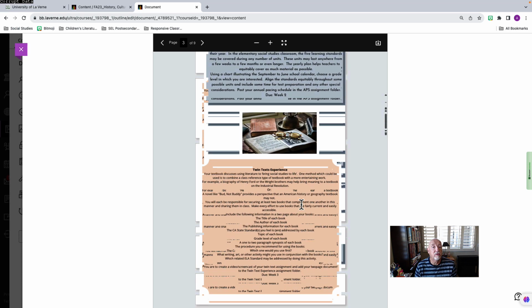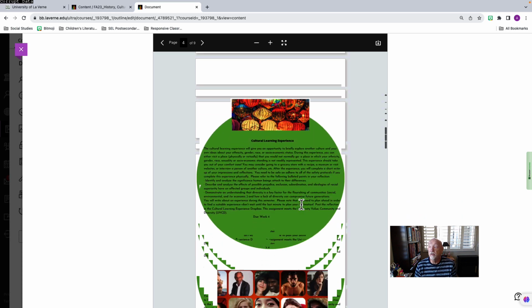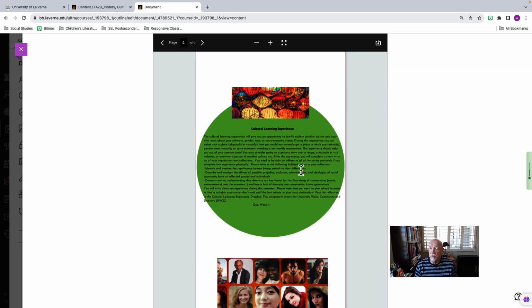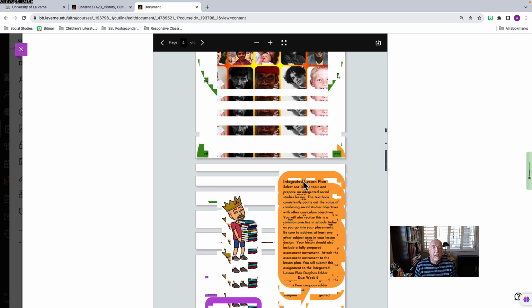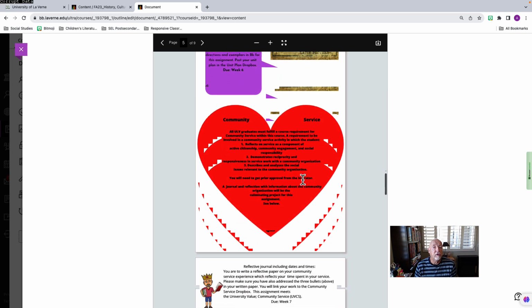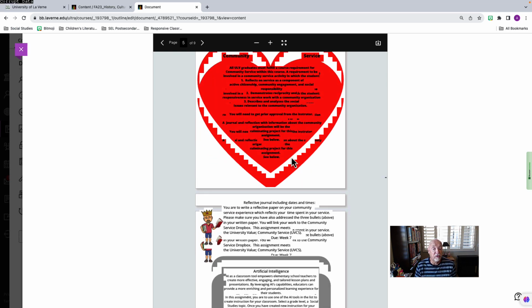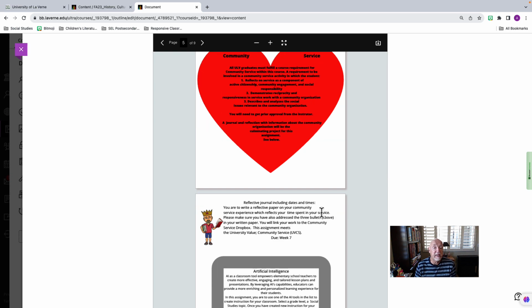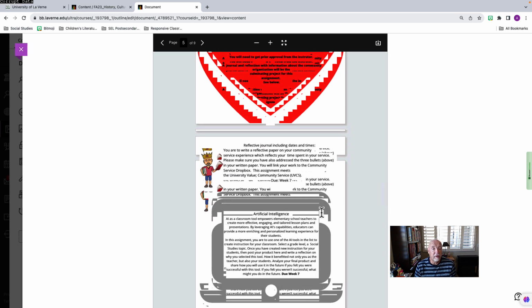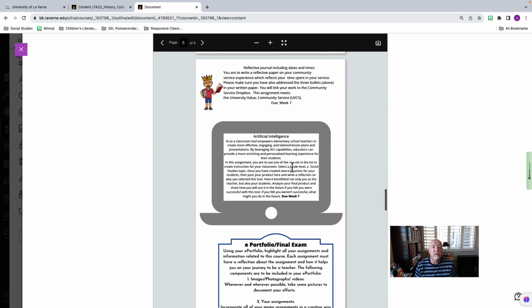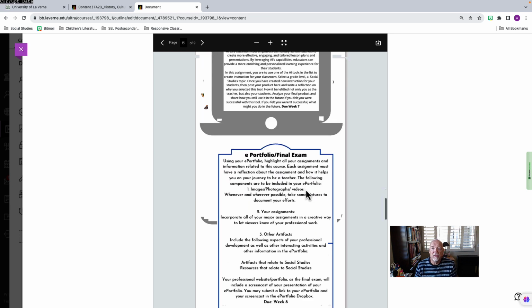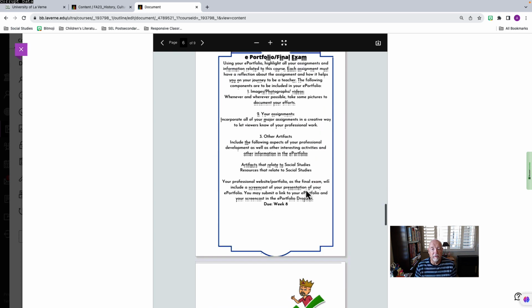The annual pacing schedule, the twin text experience, the cultural learning experience that you should do as soon as possible, your integrated lesson plan, your community service. Start thinking about where you want to volunteer, and please send me an email saying what you'd like to do to get permission from me to move ahead on that, and start that as soon as possible. That's 20 hours you need to put in this session. This is the artificial intelligence assignment, and last but not least is your final exam, which is your e-portfolio.